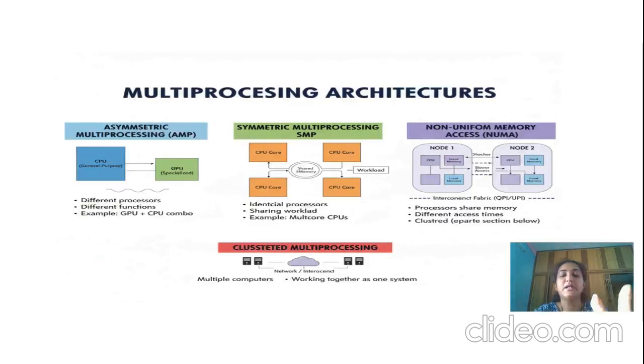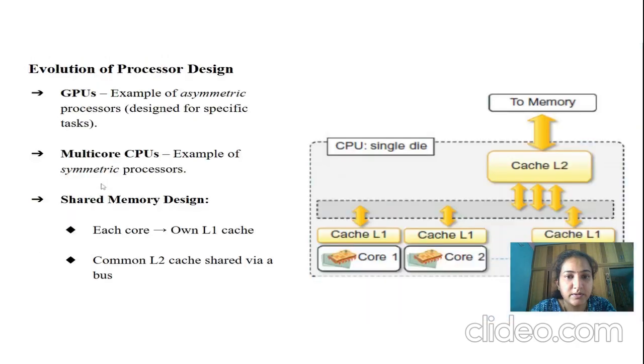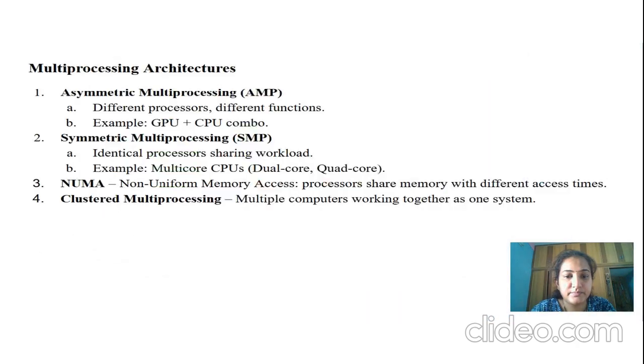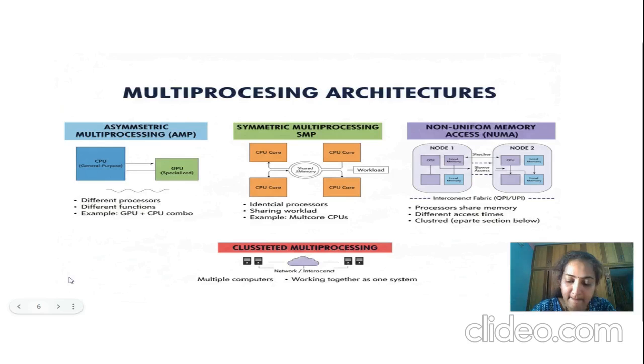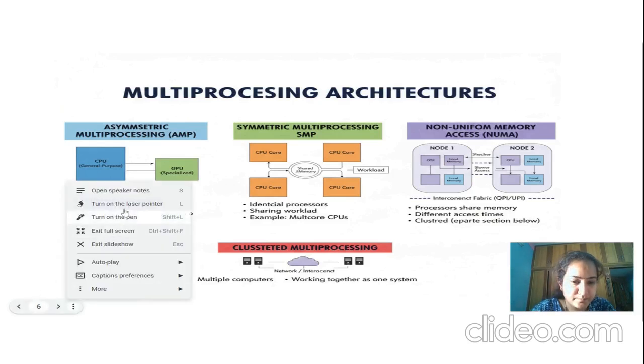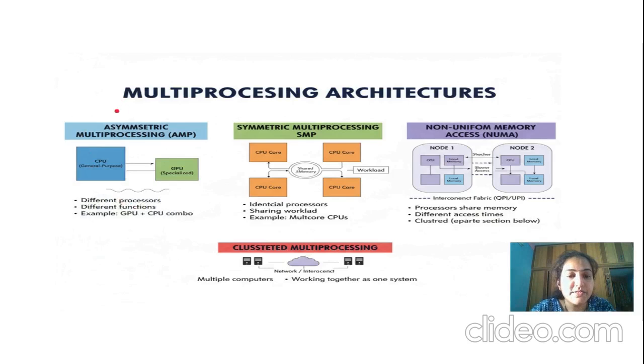This diagram explains whatever we discussed, the different kinds of multiprocessing architecture. Whatever you're seeing here with the asymmetric multiprocessing system, a single CPU will be there, and it will be constantly in interaction with a specialized processing unit. So in this asymmetric processing system, different processors are involved.